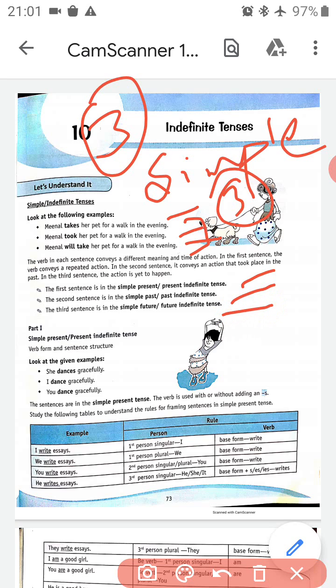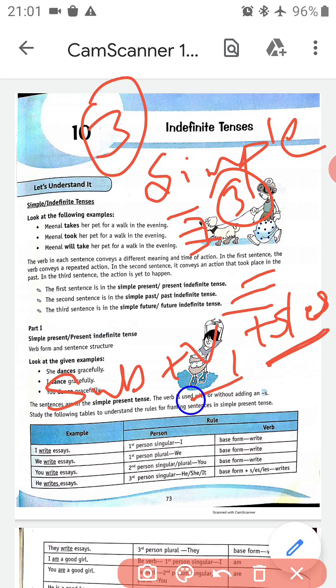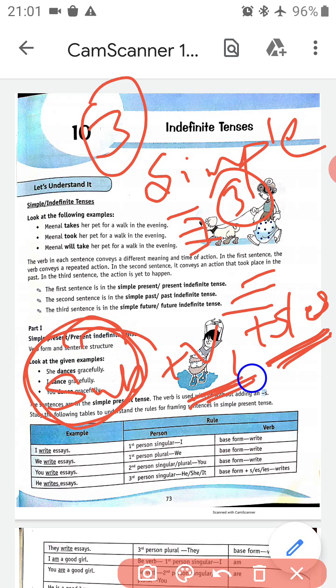Okay. Now there is a very basic rule to study simple present tense. What is the basic rule? That is subject plus verb first form plus s or es. Now in many places s or es is not added, only the verb first form remains. And if needed, according to the subject: if the subject is singular, the verb takes s or es, and if the subject is plural, the verb stays in its base form.